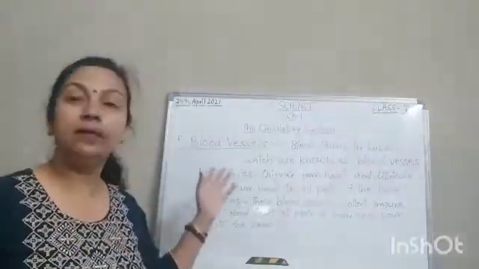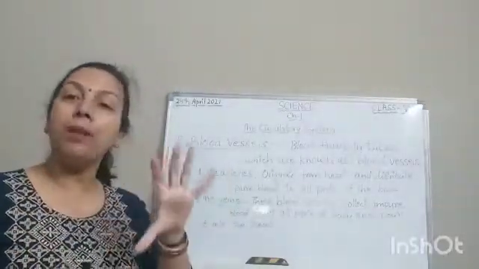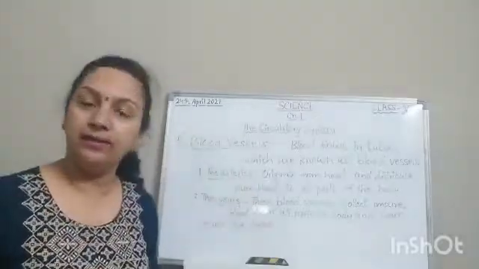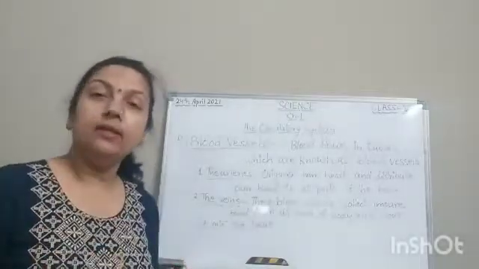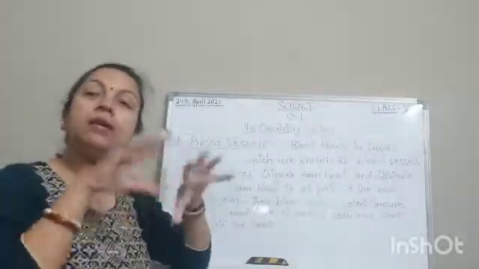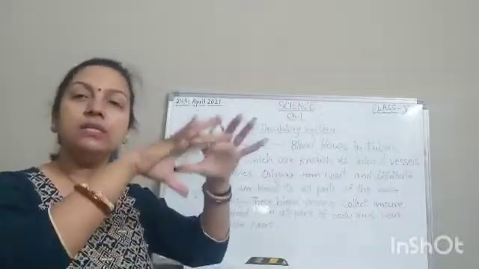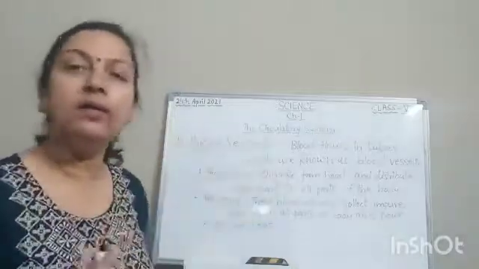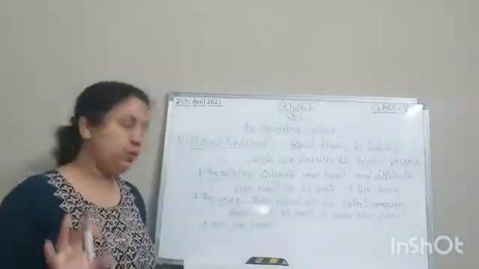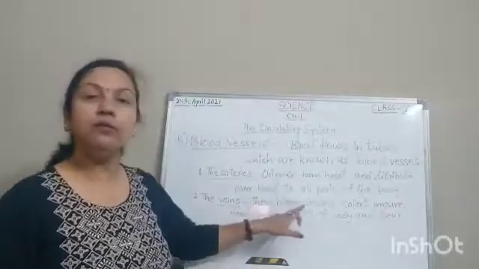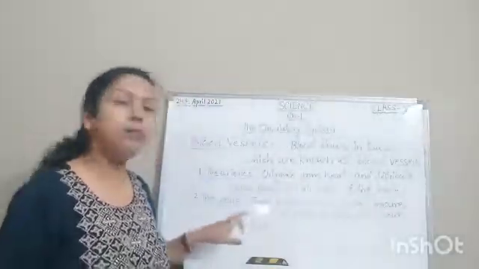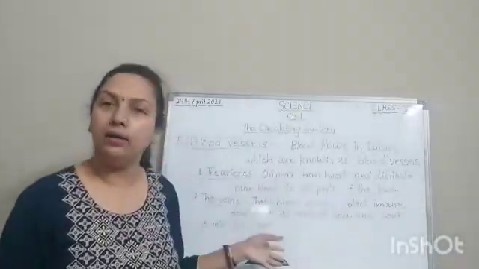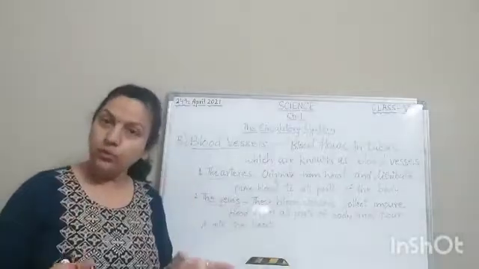Now we have learned that the blood vessels which pump blood from the heart to all parts of the body are known as arteries. Now the veins. Veins are the blood vessels which collect impure blood from all parts of the body and pour it into the heart. Okay, what are veins? These blood vessels collect impure blood from all parts of the body and pour it into the heart. Okay, now it's clear to you.